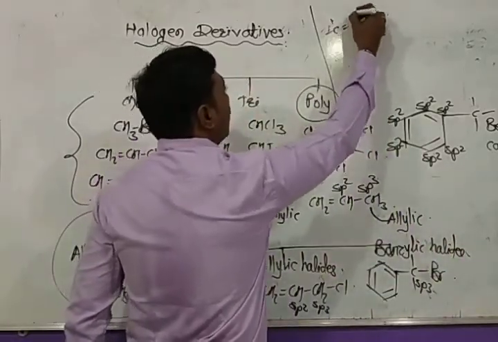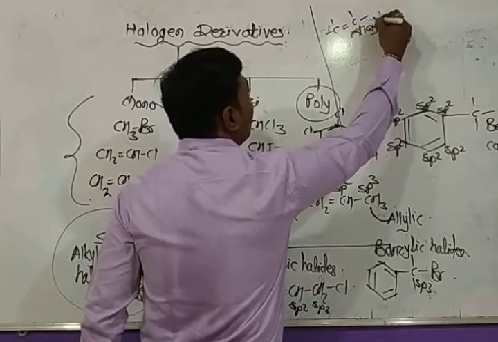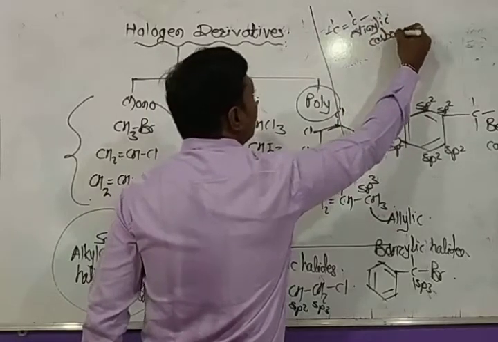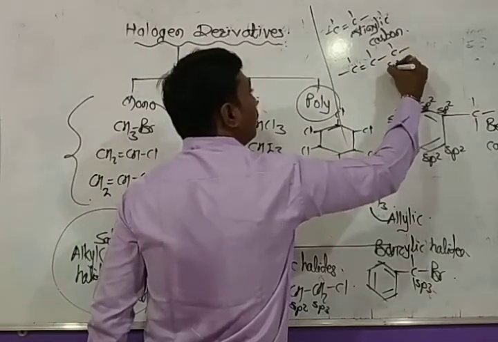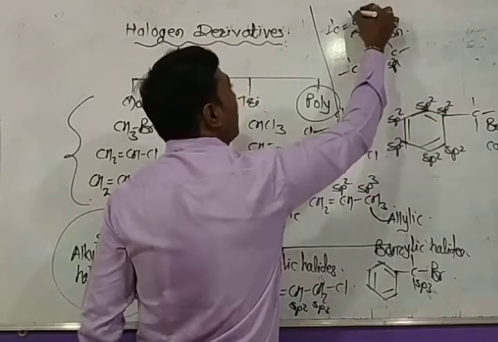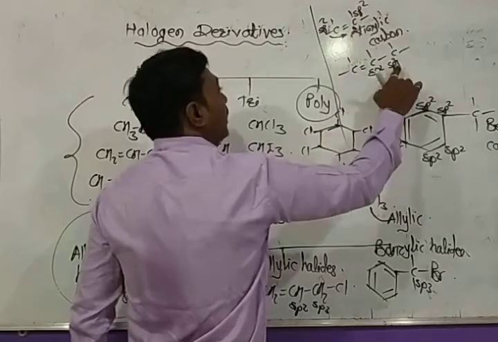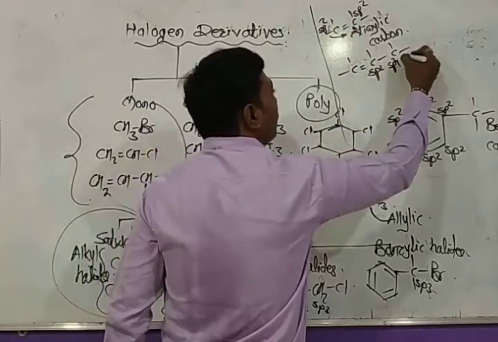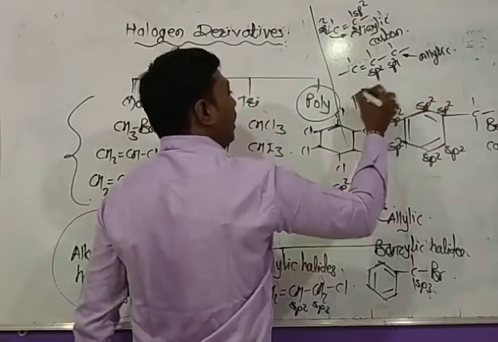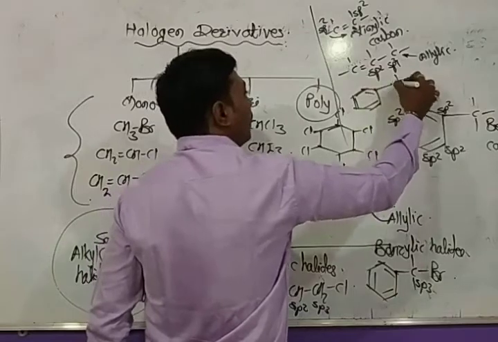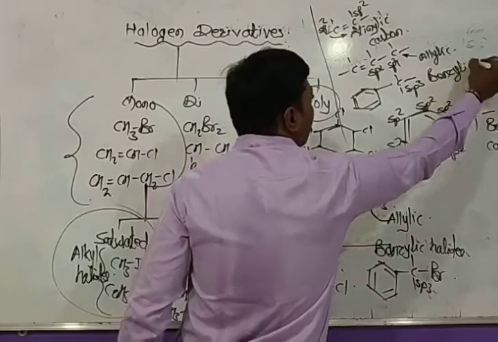Again I repeat. Direct sp2 carbon is vinylic carbon. Note down. The sp3 carbon next to the sp2 carbon is allylic carbon, and the sp3 carbon next to the benzene nucleus is benzylic carbon.